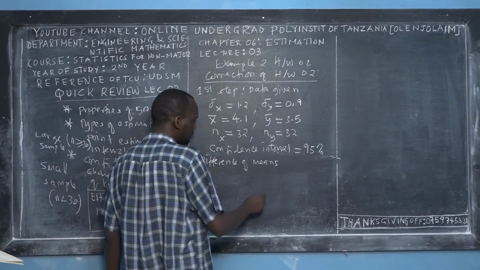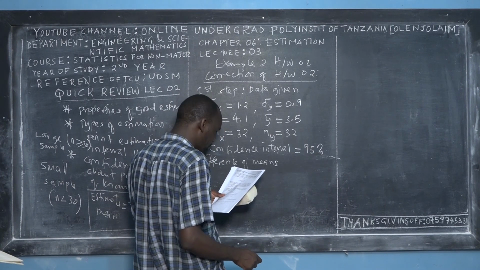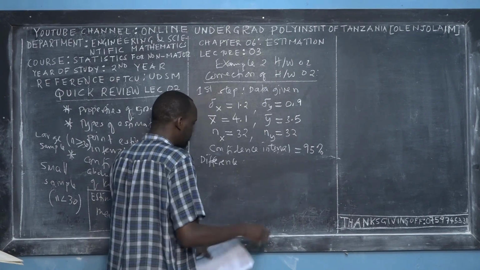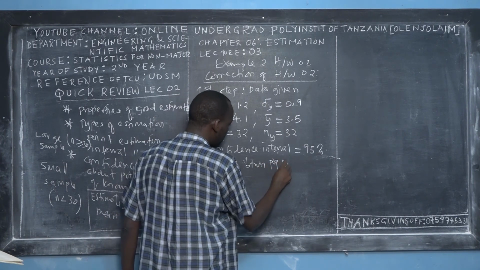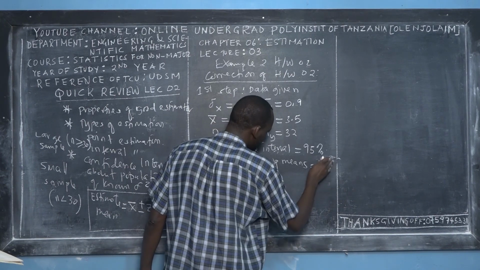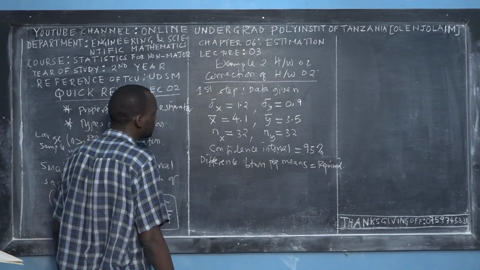The question asks for the difference of means, the difference between population means. That is what is required.